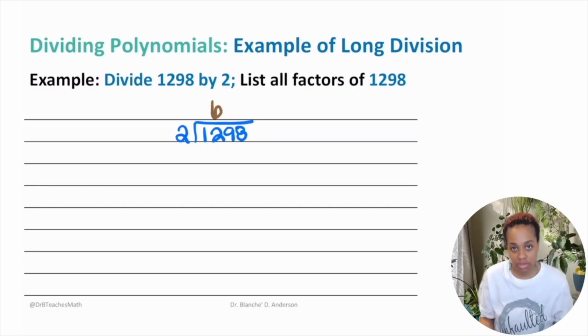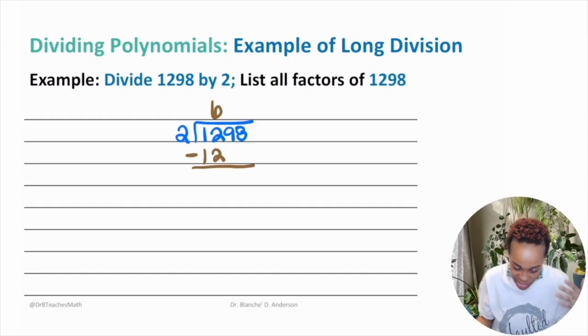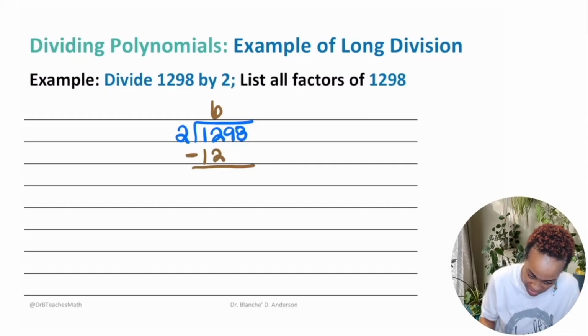Good. 6, right? So then that means 6 times 2 is 12, right? And then you would write this 12, and then what would you do? You draw this whole line and you would subtract it, right? And then you would say, okay, 12 divided by 12, you would say that that's 0. And so then you would do what?